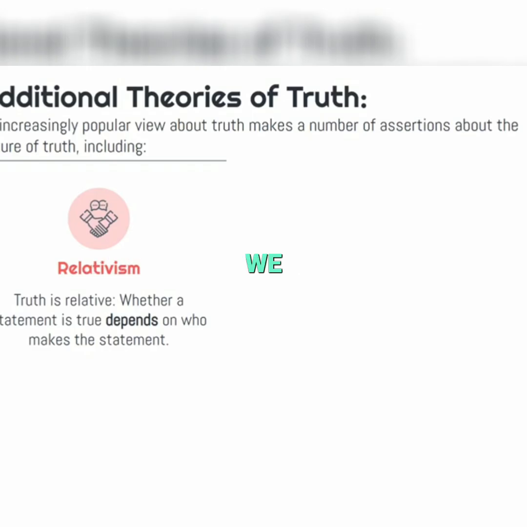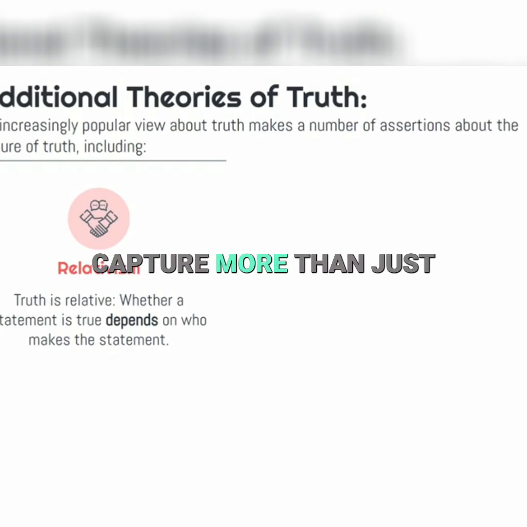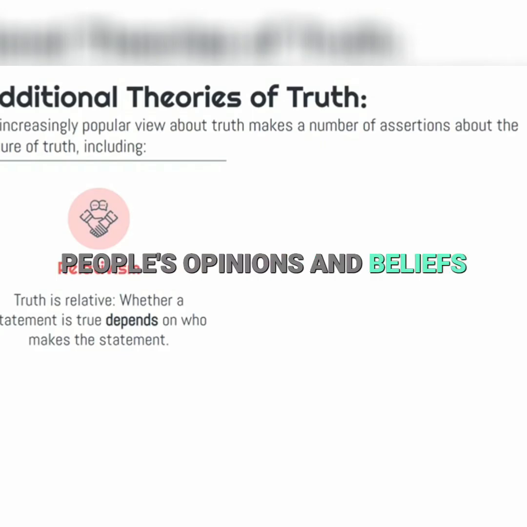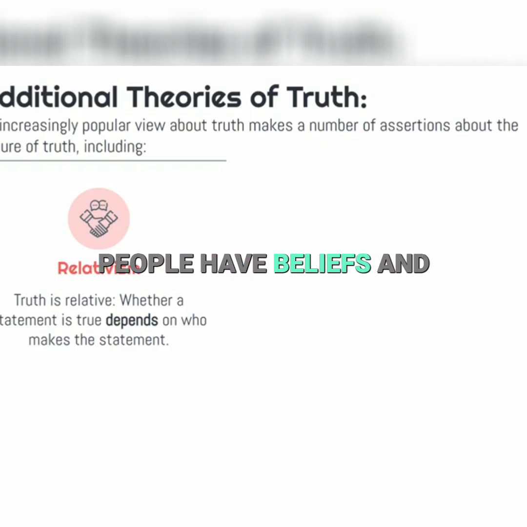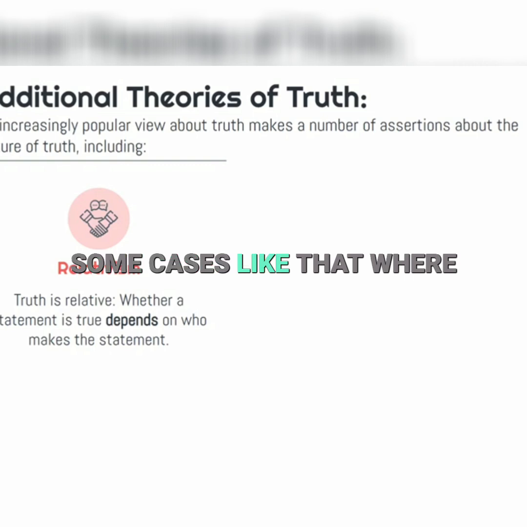So a lot of us, I think, have the intuition that knowledge and truth capture more than just people's opinions and beliefs, right? People have beliefs and opinions that are wrong or mistaken, and that's okay, right? We're humans. But if you're a relativist, which is fine, no judgment, you're going to have to answer for some cases like that where, how could they both be right?